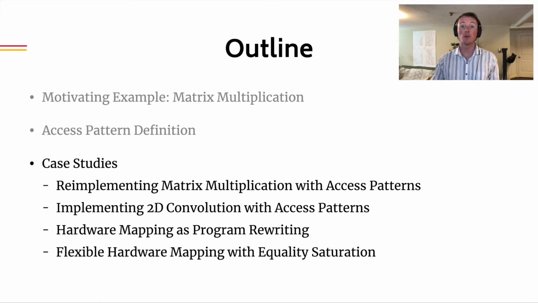We begin first by showing how Glenside cleanly represents 2 core deep learning kernels, matrix multiplication and 2D convolution. We then return to our original task, and show how Glenside can be used to implement hardware mapping via program rewriting. Finally, using equality saturation, a modern program rewriting framework, we demonstrate how Glenside can discover ways to flexibly map other kernels onto hardware that was designed for a specific purpose. In this case, mapping 2D convolution onto matrix multiplication hardware. Let's begin by re-implementing matrix multiplication with access patterns in the Glenside IR.